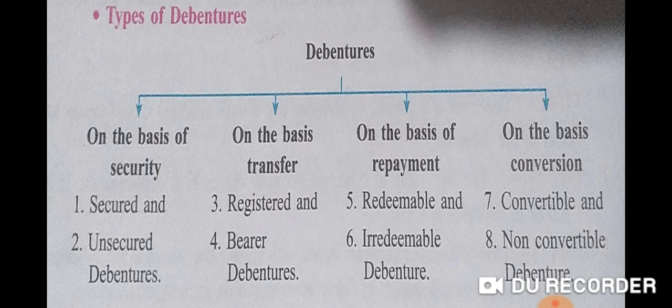Next, on the basis of conversion. Conversion means whether it can be converted into equity shares or not. Type number 7, convertible debentures. Convertible debentures give right to holder to convert them into equity shares after a specific period of time. Means this type of debentures can be converted only into equity shares.